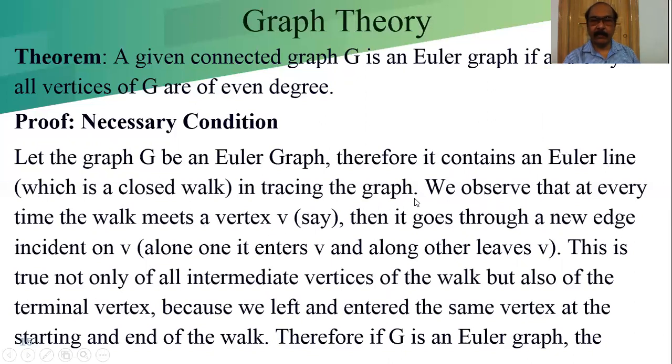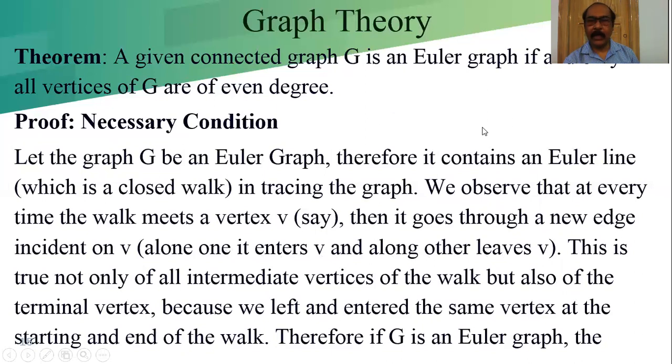In tracing the graph, we observe that every time the walk meets a vertex V, say, it goes through a new edge incident on V; along one it enters V and along another it leaves V. That means from one edge I am incident to that vertex, and then I am leaving the vertex through another edge and reaching another vertex.